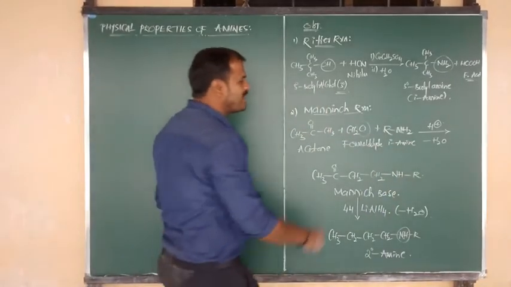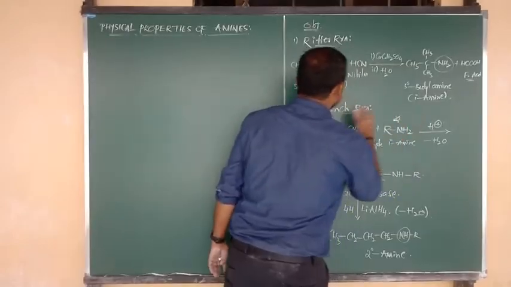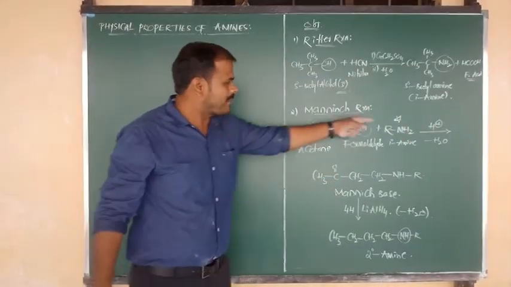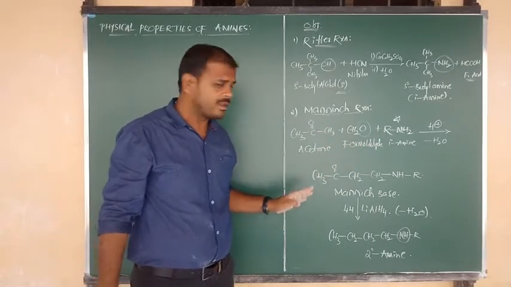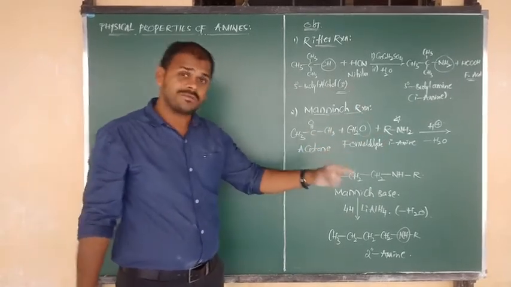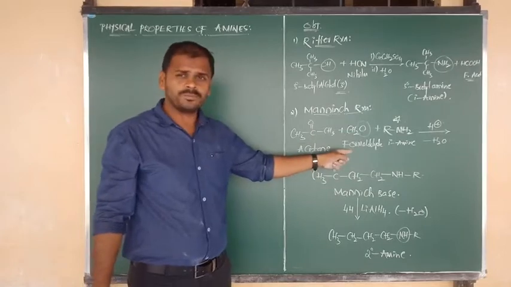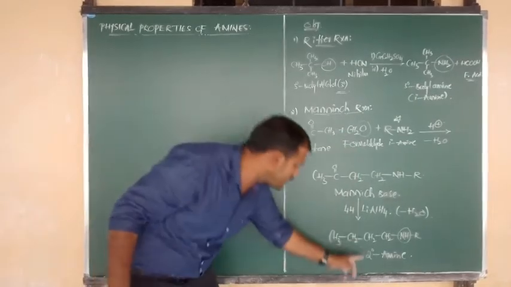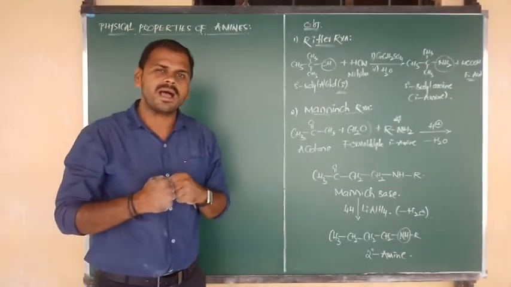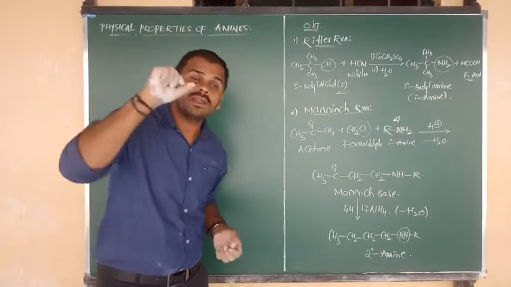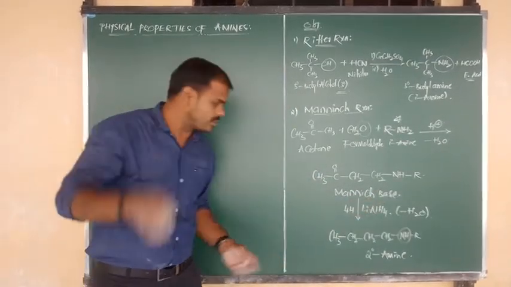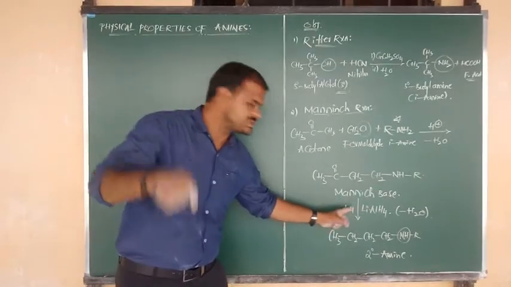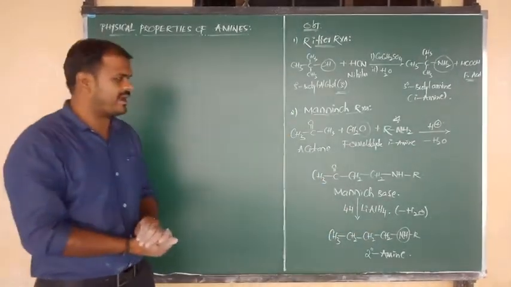So what is the main mode of this reaction? In the Mannich reaction, primary amines react with formaldehyde and acetone. Primary amines on reaction with formaldehyde and acetone are converted into secondary amines, but by the formation of an intermediate, that is nothing but Mannich base, which undergoes the process of reduction by using lithium aluminum hydride.